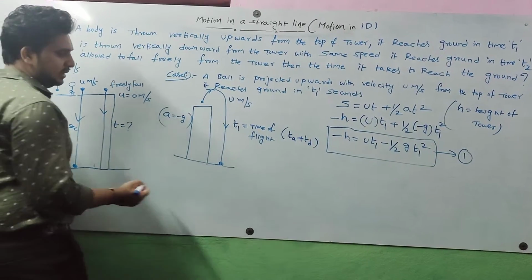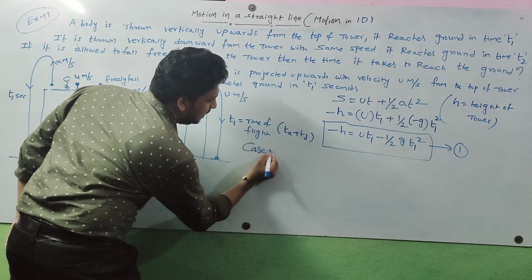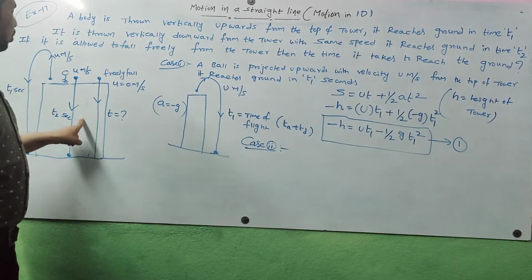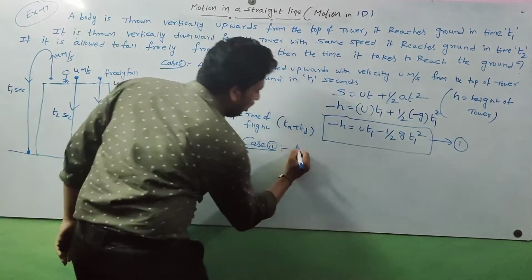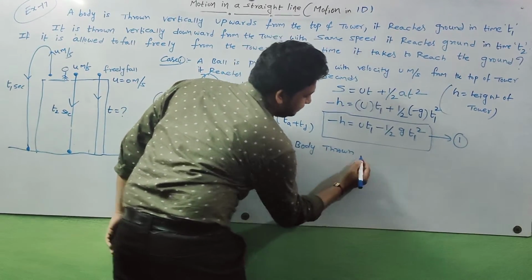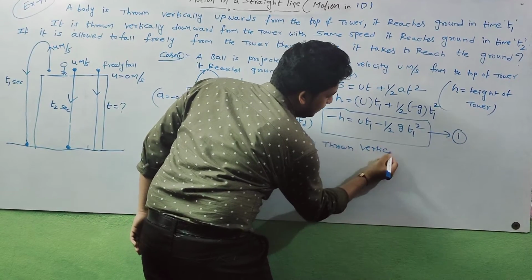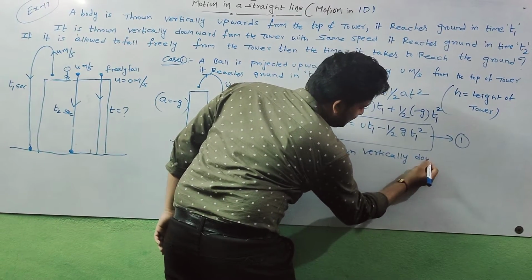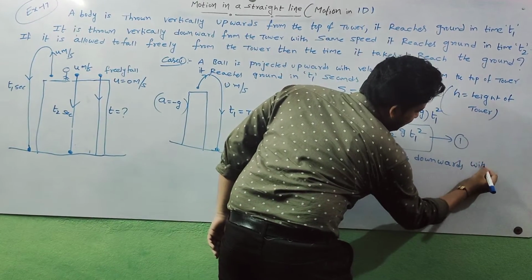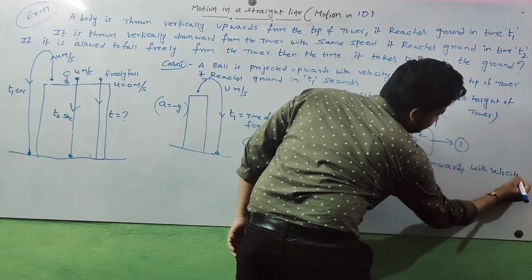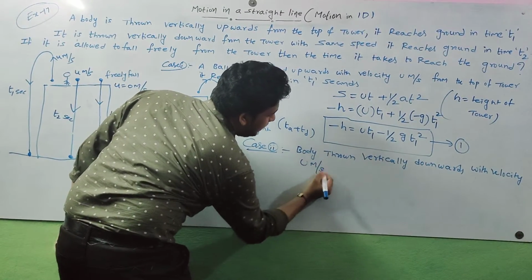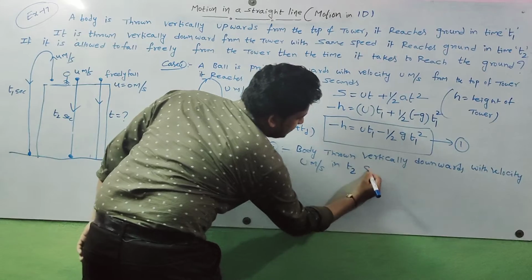Next, case 2. What is case 2 here? Body thrown vertically downwards with velocity u meter per second in t2 seconds.